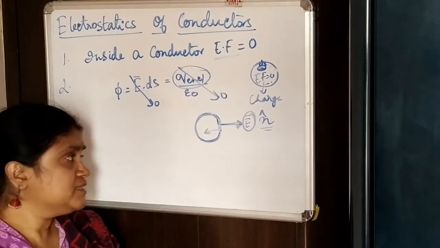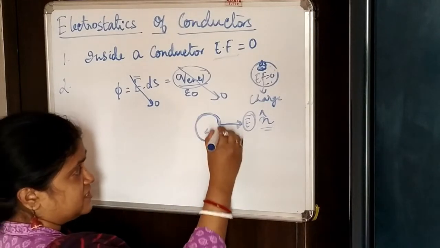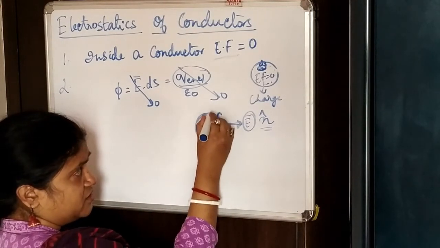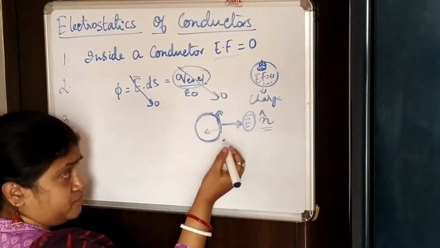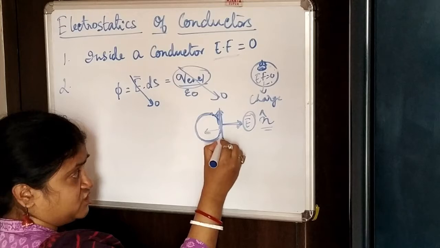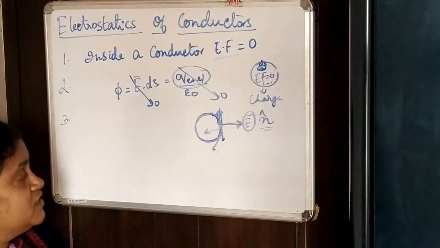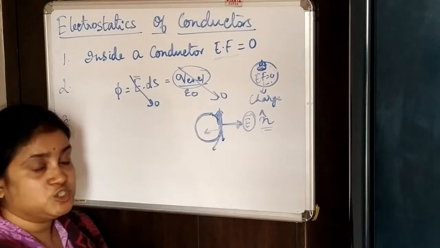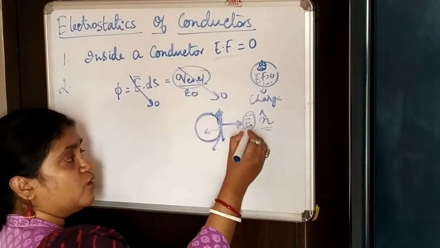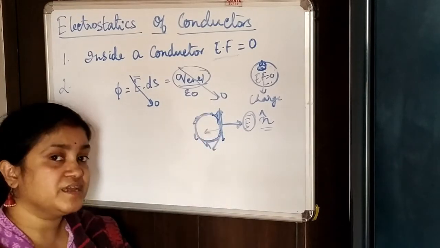Why is that? Let's suppose it is not in the normal direction, but along the tangent or any other direction on the surface. If there is an electric field along the surface, then the surface charge would start to drift along the electric field in that direction. That doesn't happen.